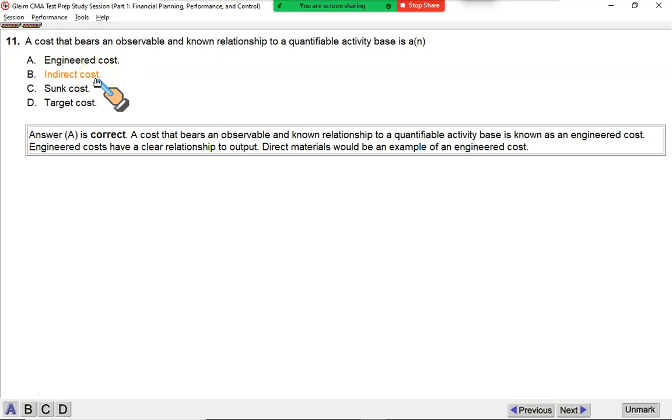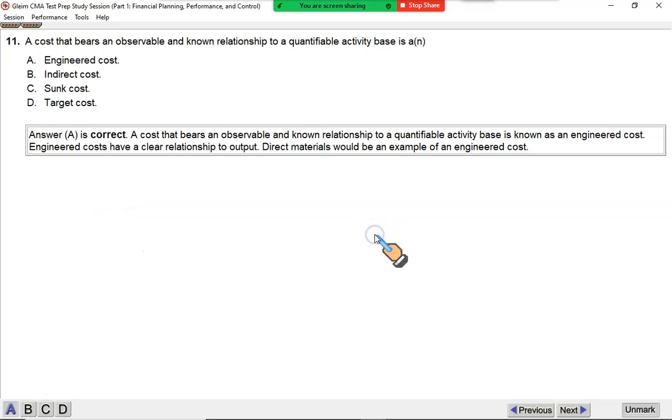Indirect costs are like manufacturing overhead, fixed and variable, we discussed. Sunk cost is the cost that has already been paid in the past, like the book value of your assets, historical cost of your asset, or the cost which you are irrevocably committed to pay in the future. And target cost, we will discuss this in our next subunit, but let me give you the idea what is target cost.